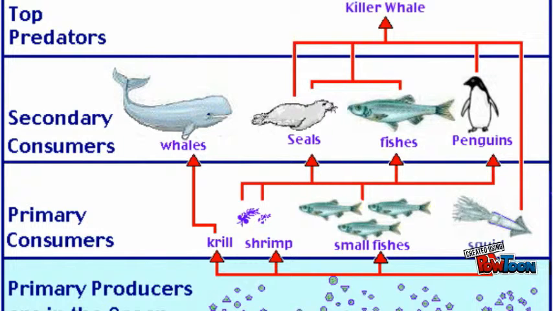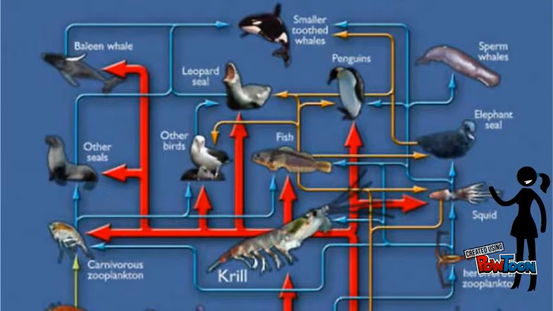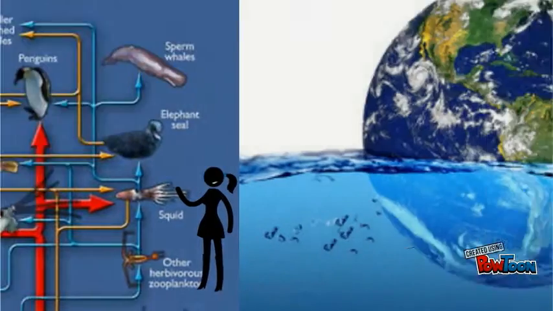Plankton are microscopic organisms. Plankton are made up of tiny plants. Krill eat plankton. Krill are small, shrimp-like animals. Squid and fish eat krill. Penguins eat fish and squid. Seals eat penguins, whales eat seals.